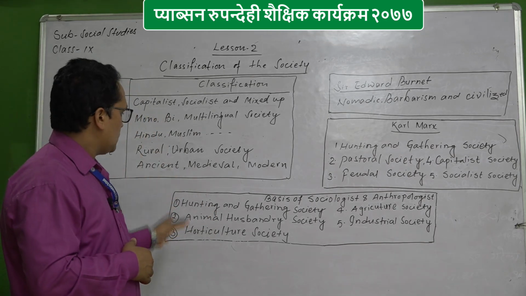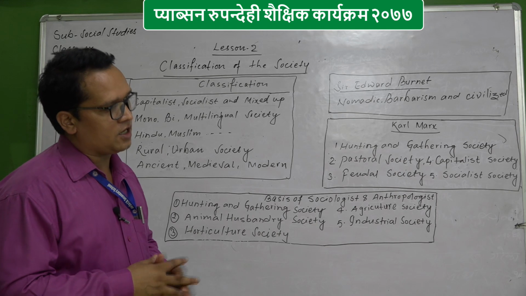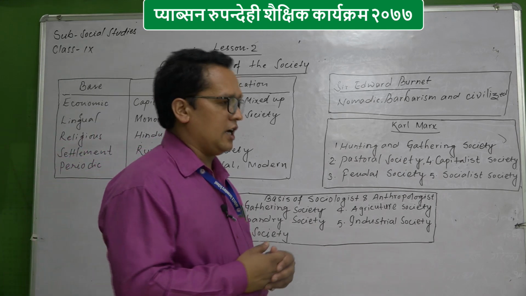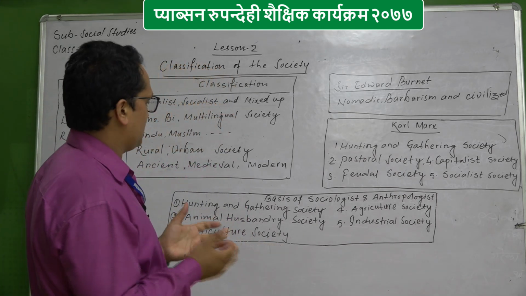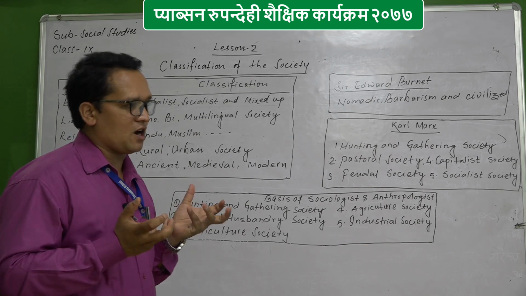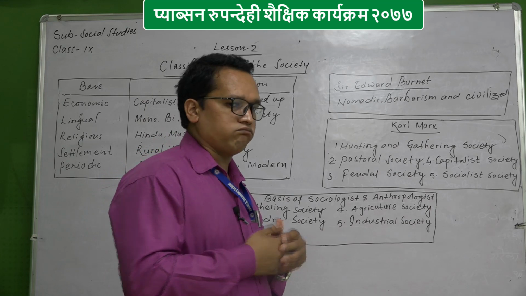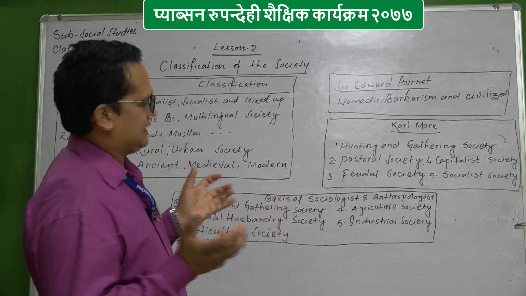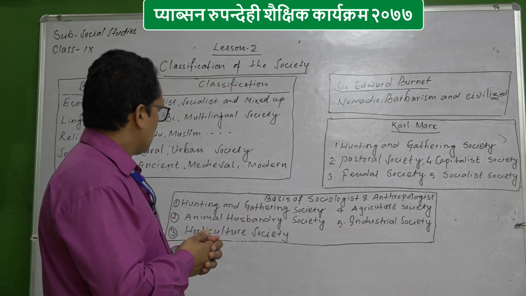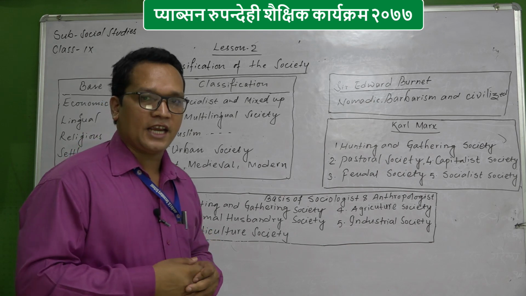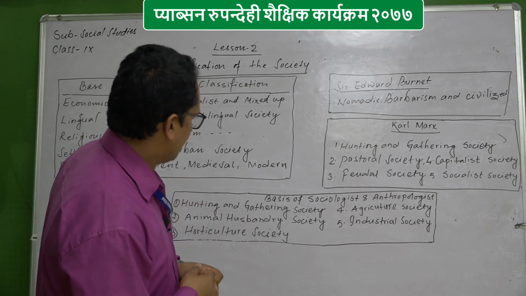Okay, so hunting and gathering, that is a normal society, and people had the main objective to manage their hand and mouth and how to be safe from the animals, and that much. So it comes under the hunting and gathering society.